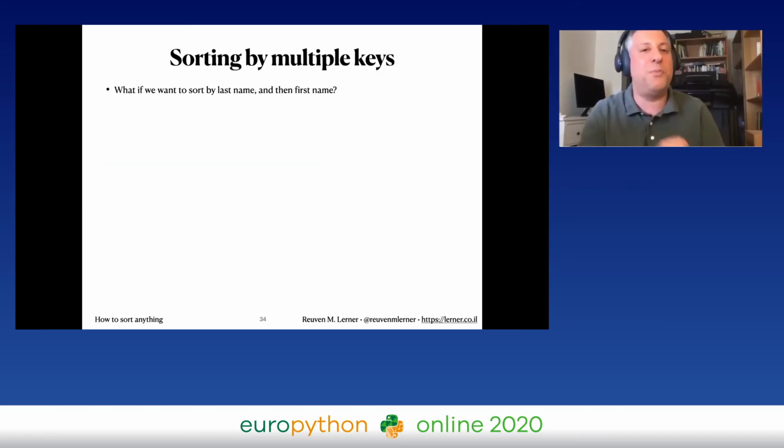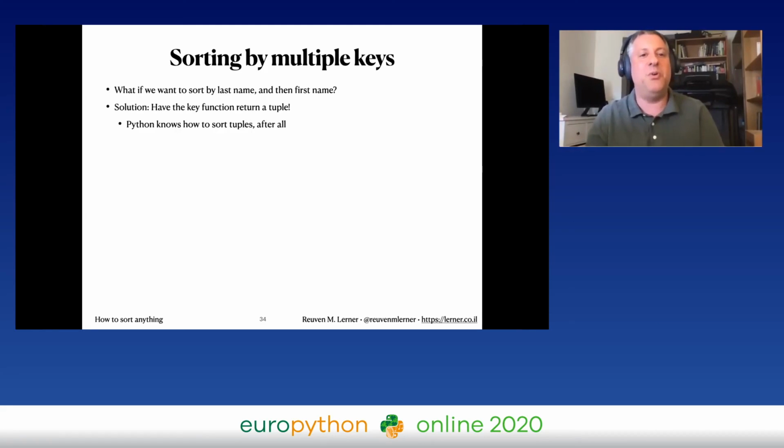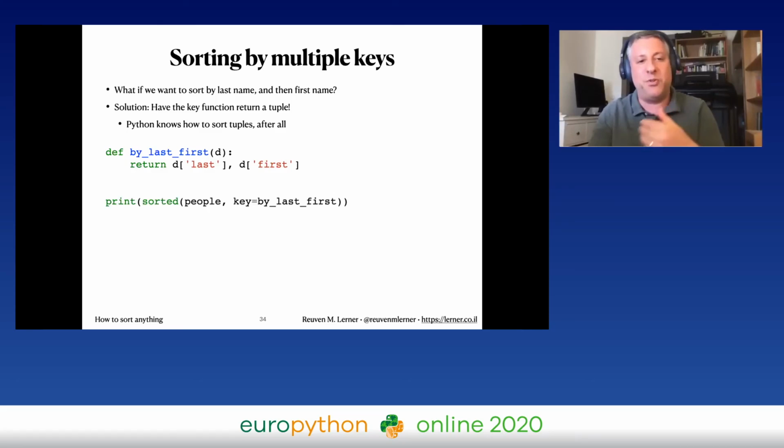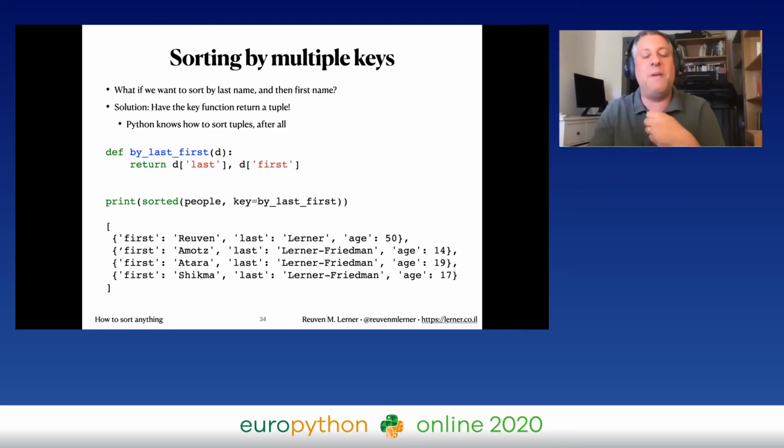What if I want to sort by multiple keys, like last name and then first name? Well, then what I'm going to do is have the key function return a tuple, because Python knows how to sort tuples. And so I can say return by first last, return first the last name, and then the first name. And sure enough, if I now say print sorted people, key equals by last first, what am I going to get? I'm going to get the people sorted first by last name, then by first name.